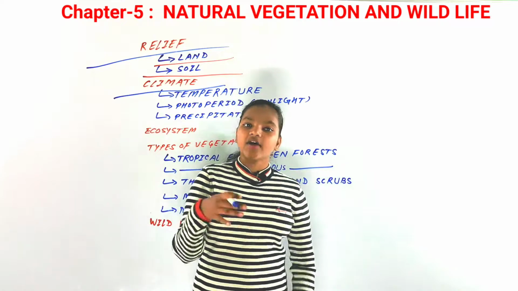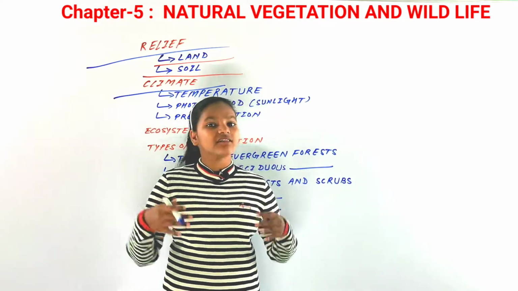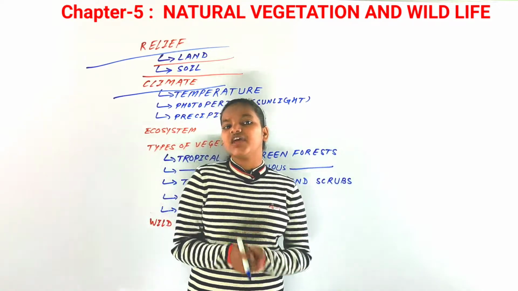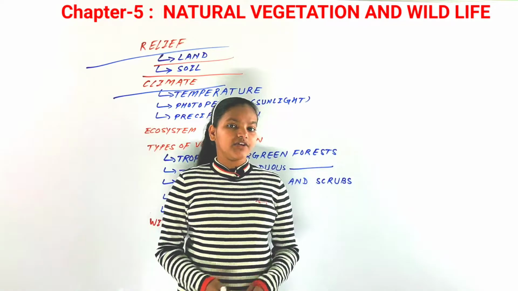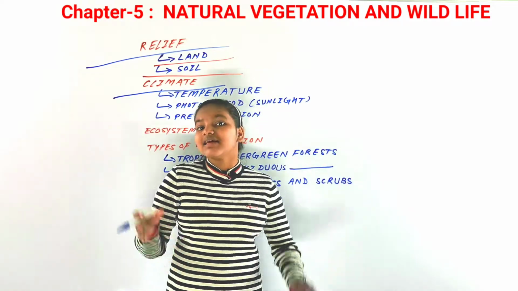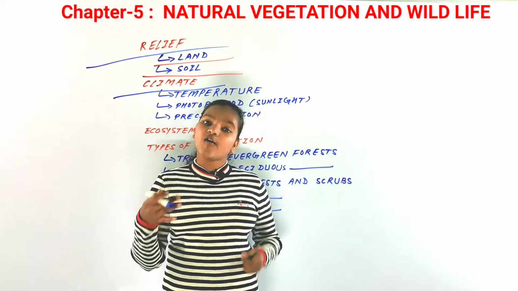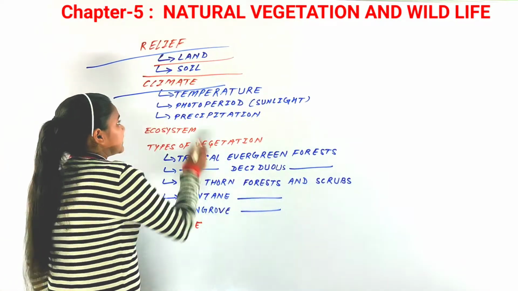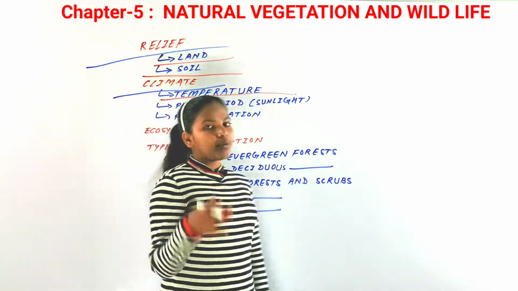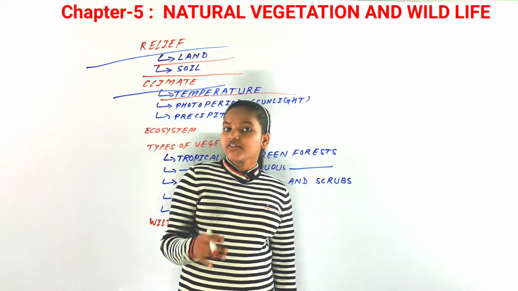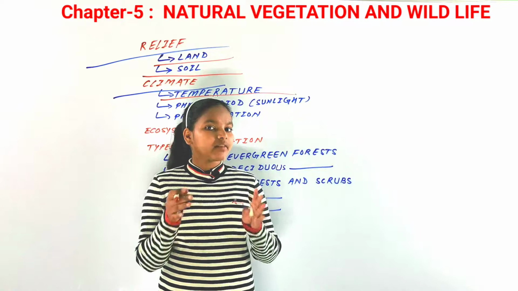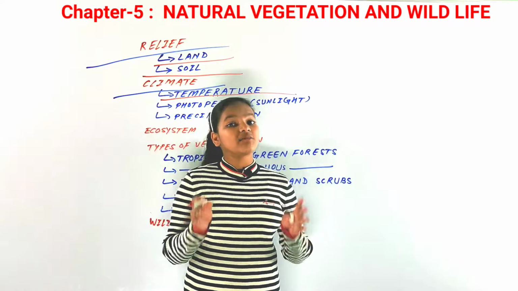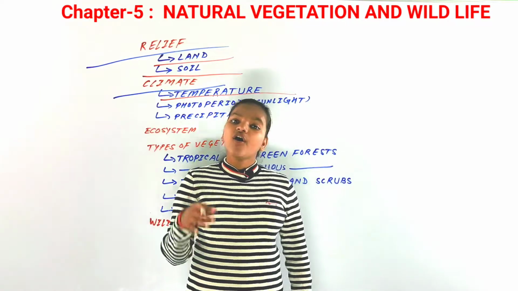So climate. Now we have discussed the relief features, in which we discussed land and soil. Now the next factor that affects the natural vegetation, the flora and fauna, is the climate. Now as all of you know, the climate of any place matters so much for any kind of vegetation. And how is it so? Let's discuss with our subtopic, that is temperature. So temperature. Now the temperature, along with the humidity in the air, the soil and the precipitation, is the most important for any kind of vegetation. It matters the most for the vegetation of any type.